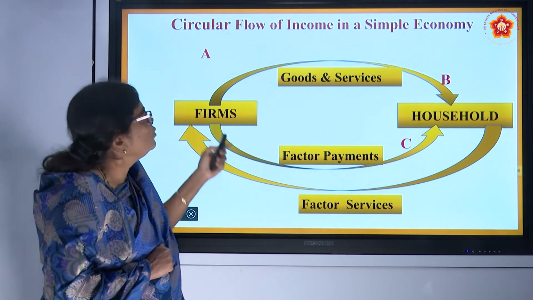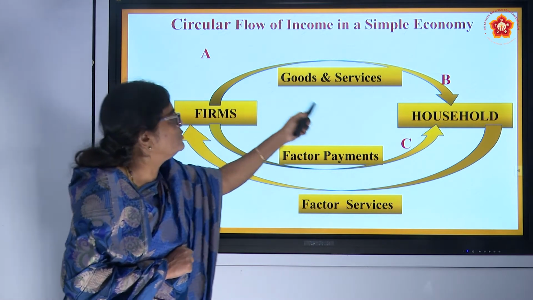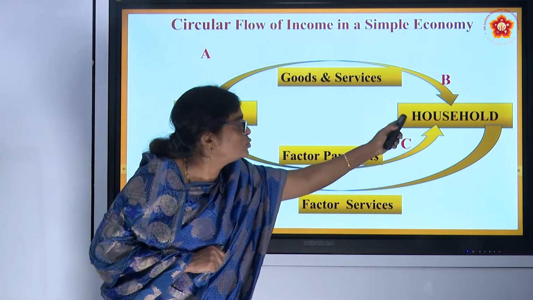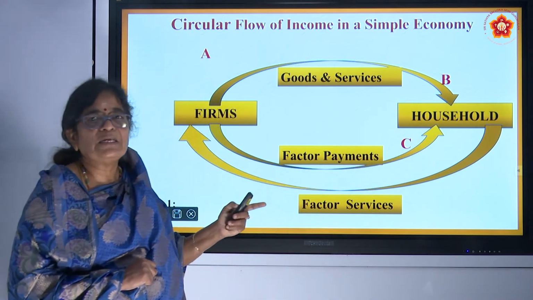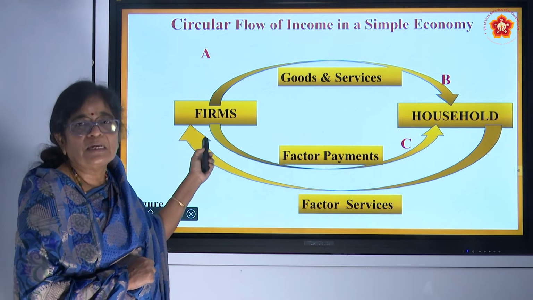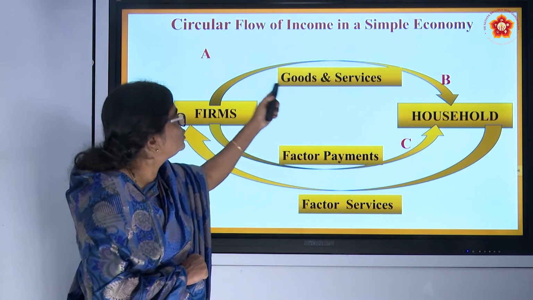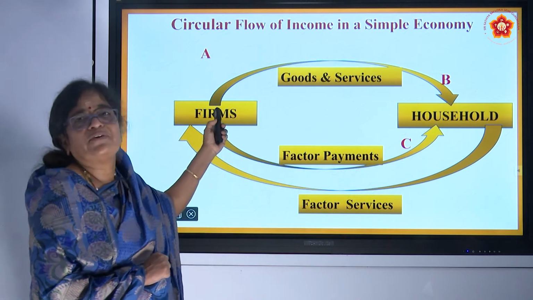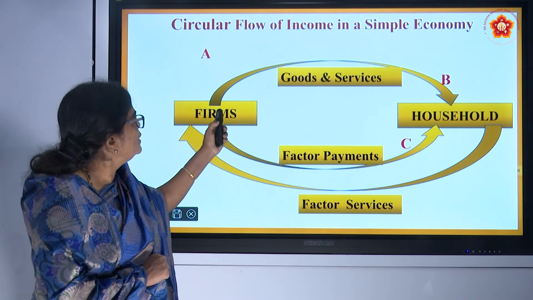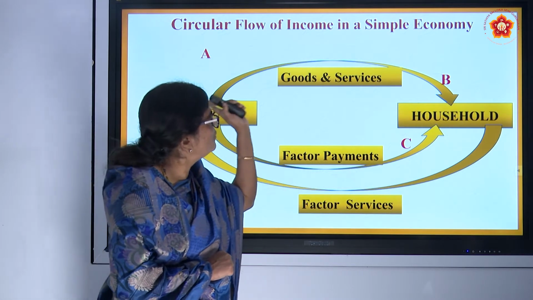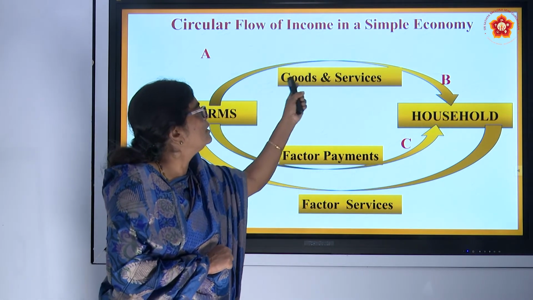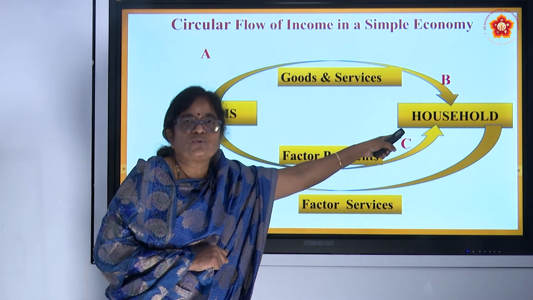Then they sell the goods and services to the household. Therefore, households are not only the suppliers of factors of production for the firms, but also the consumers of the goods and services produced by the firms. So firms sell their goods and services to the households.